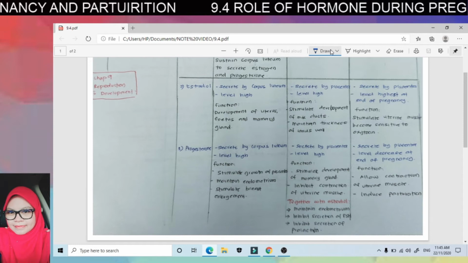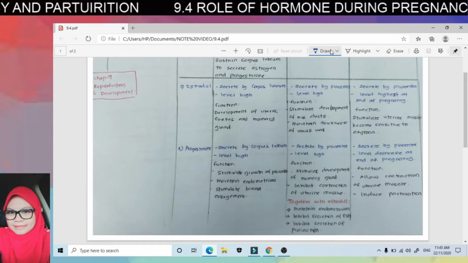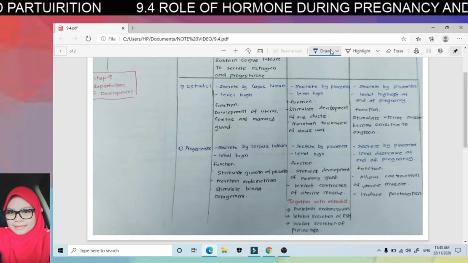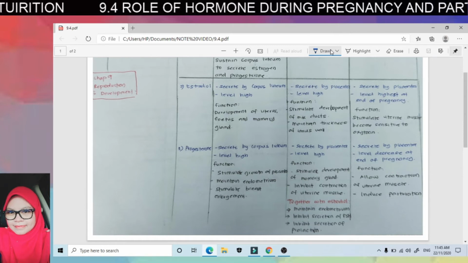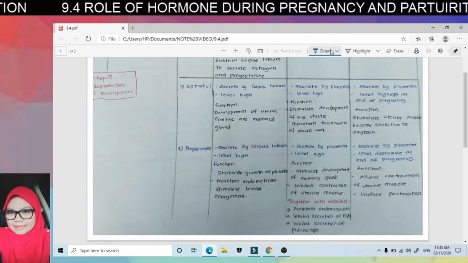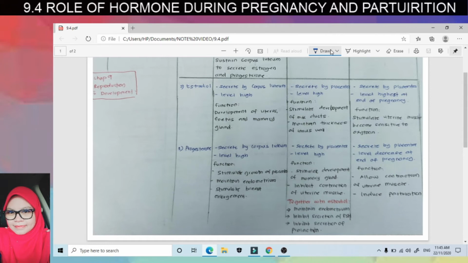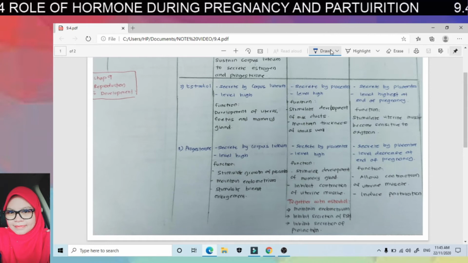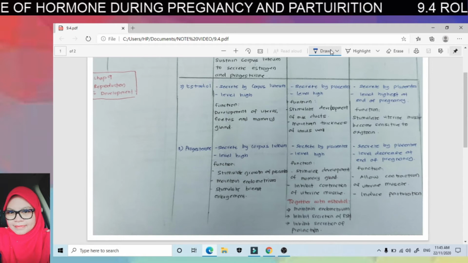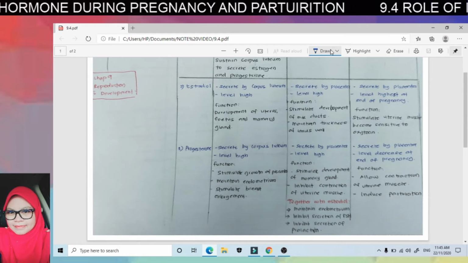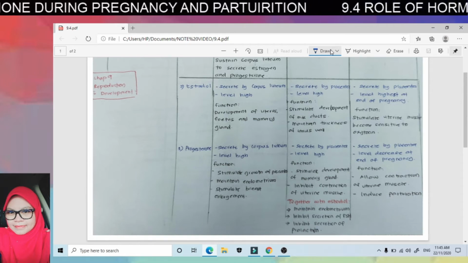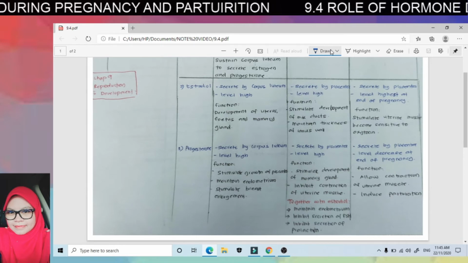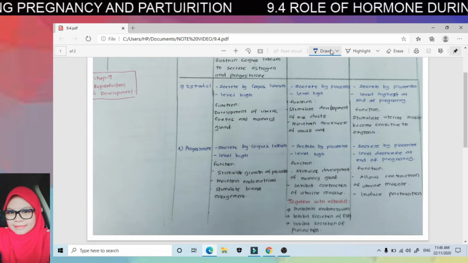And then this is the joint function of estradiol and progesterone. Both will maintain the thickness of endometrium wall and both will inhibit secretion of FSH. This is important because when FSH is inhibited, it means the new follicle will not develop.